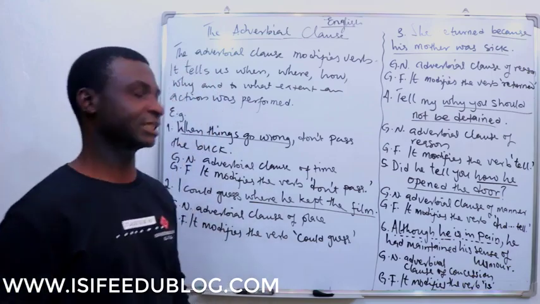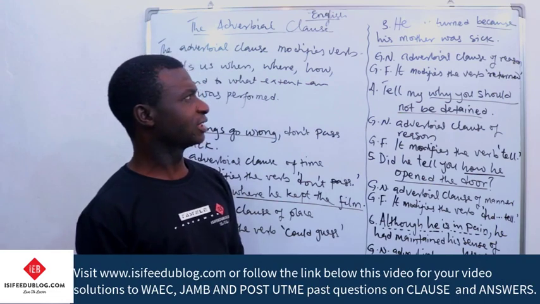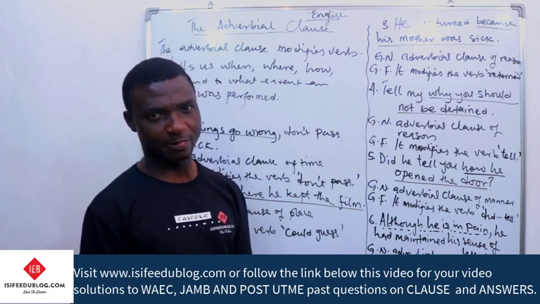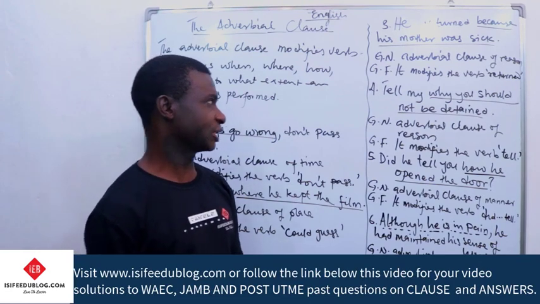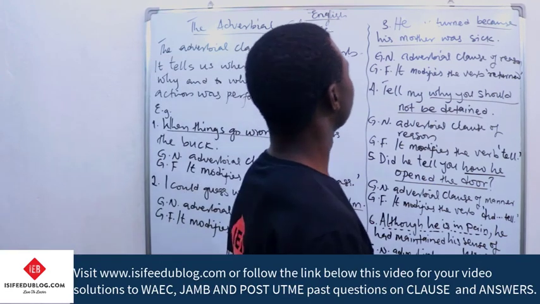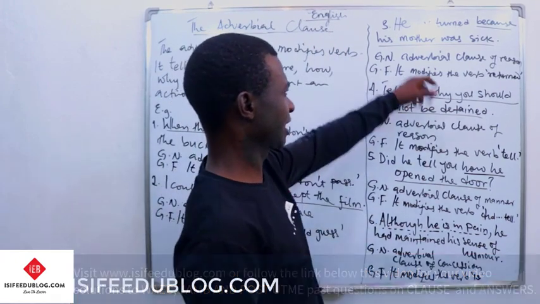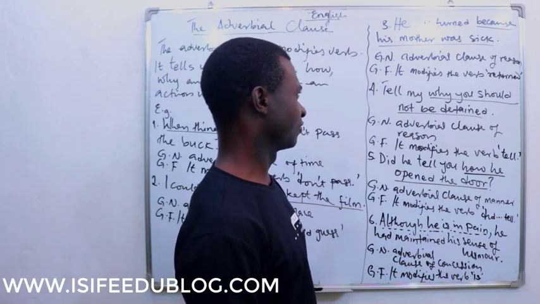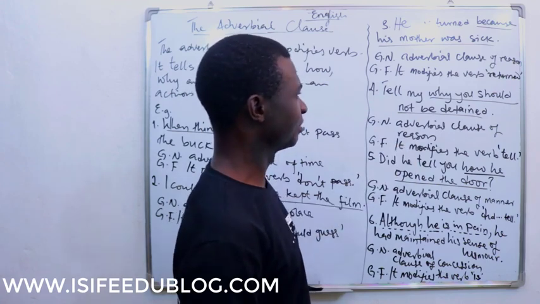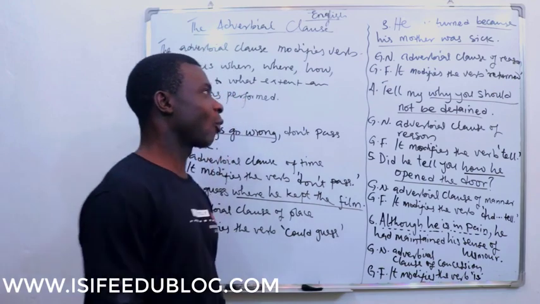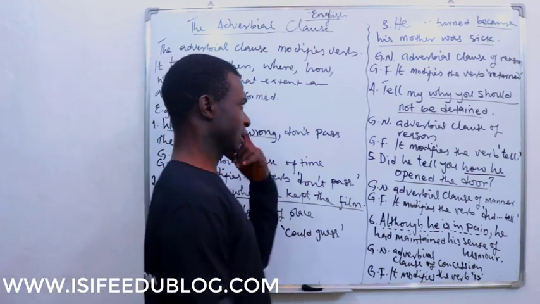Next, we look at it. He returned because his mother was sick. Now, "because his mother was sick" is an adverbial clause of reason. It modifies the verb "returned". Why did he return? He returned because his mother was sick.